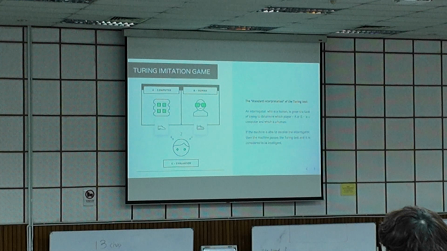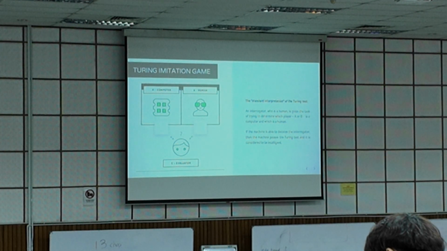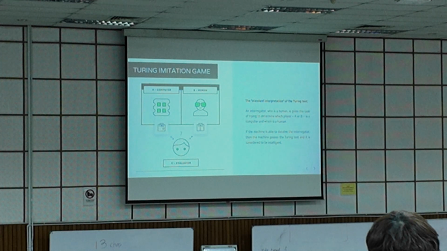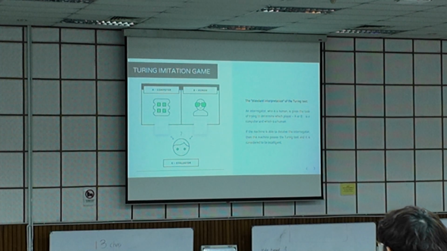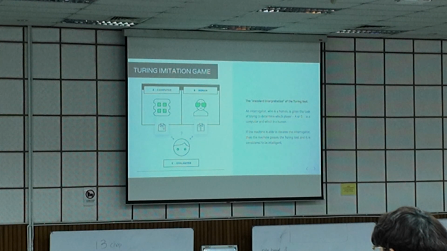It's mainly to see if a PC is able to fool or deceive an evaluator that it is able to behave like humans, regardless of understanding. This is very important: regardless of understanding. As long as this PC is able to behave like humans without understanding, we can also say this is intelligence, because it's able to behave like humans.